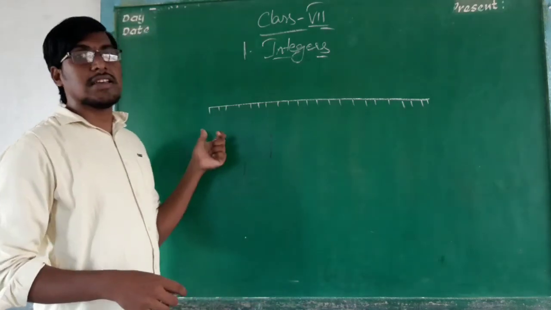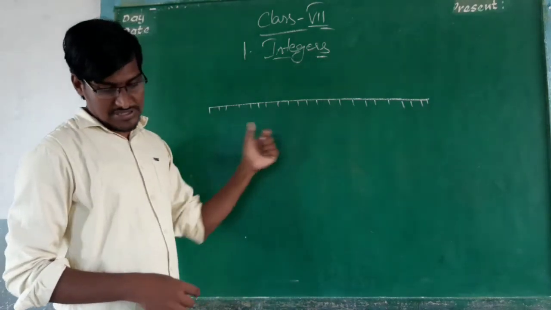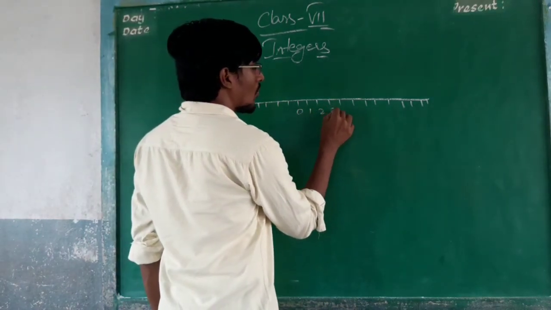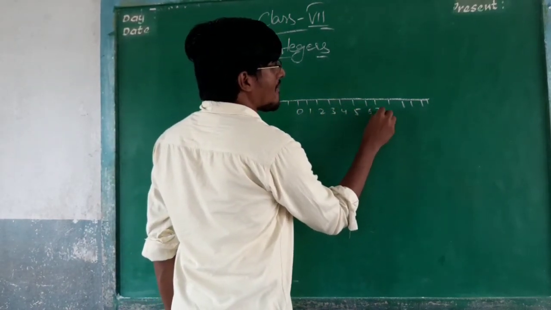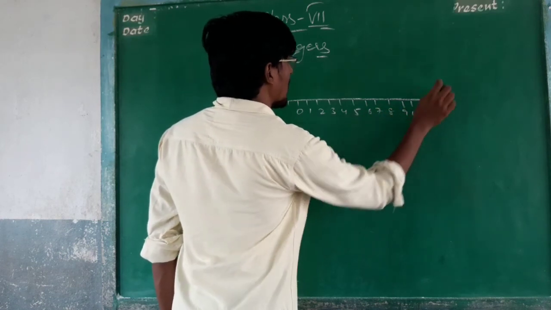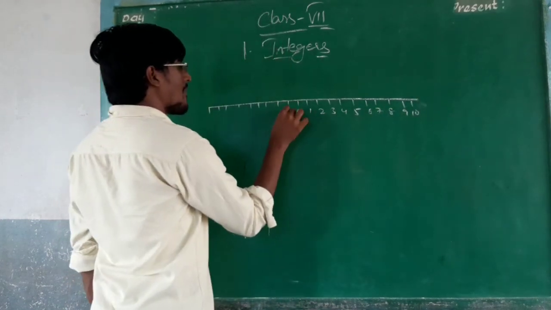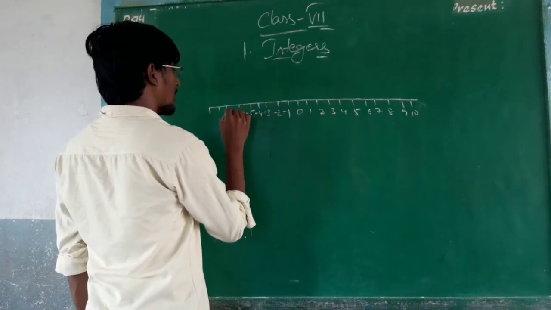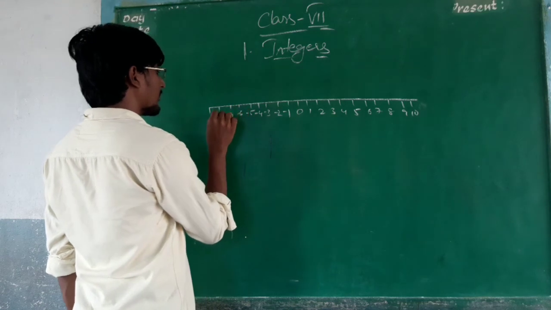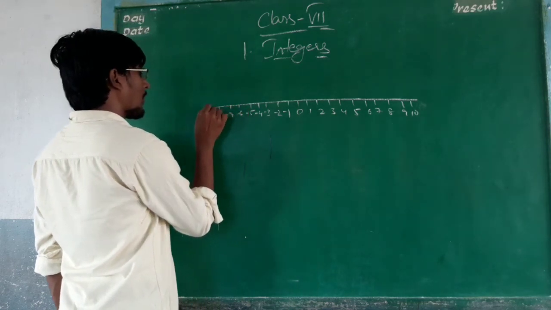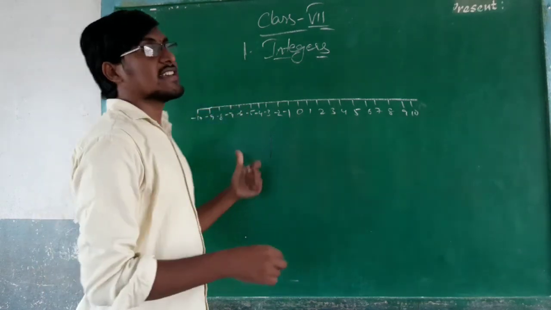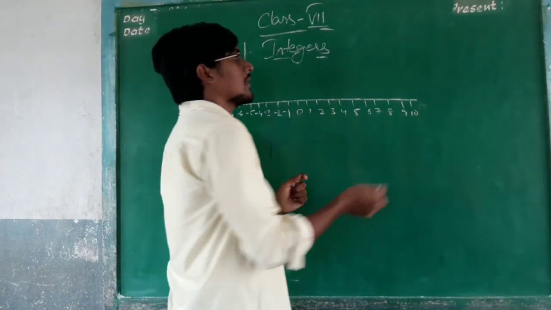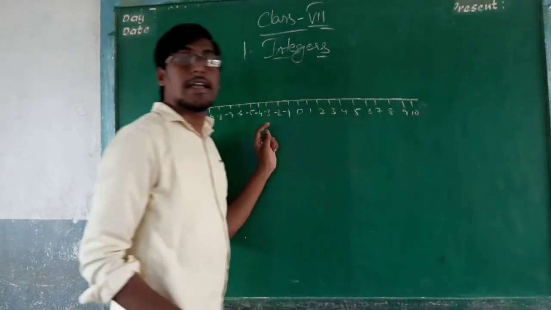This is a number line which can represent the values, and we can represent the integers. What are the integers? The whole positive values and the negative values.